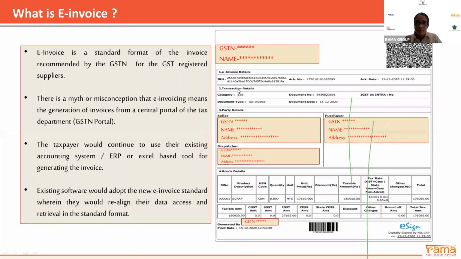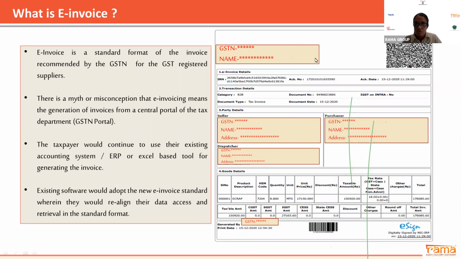Okay. Apart from that, there are certain transaction details: category B2B, document number, that is your invoice number, invoice date, type of document, whether it is a tax invoice or an export invoice. Then comes your party details: GST number, name, address, purchaser details about your customers, then dispatch from where it is dispatched, bill to, ship to address.